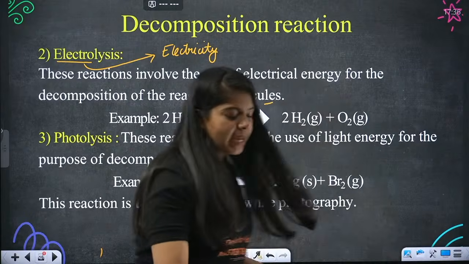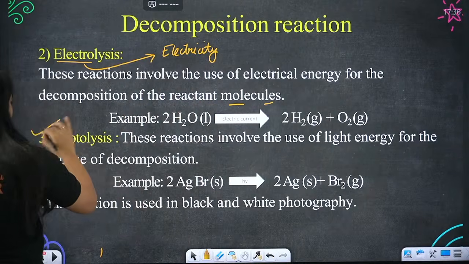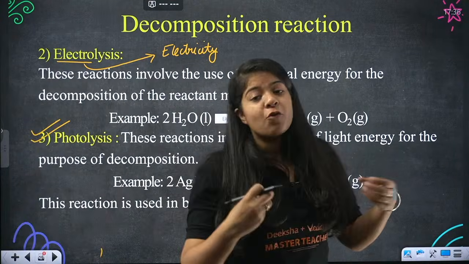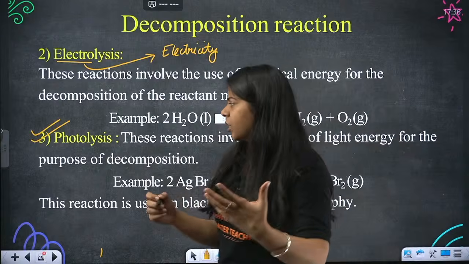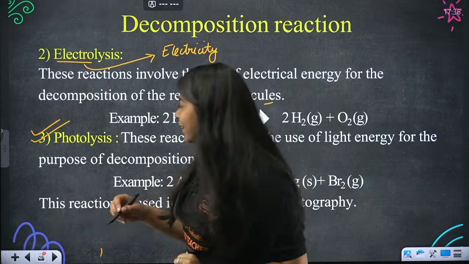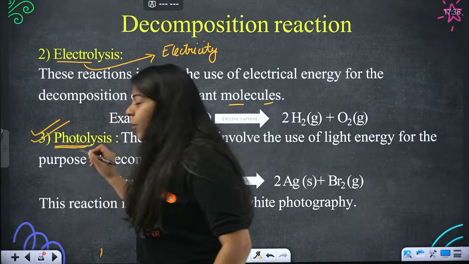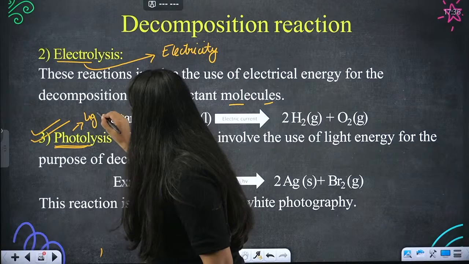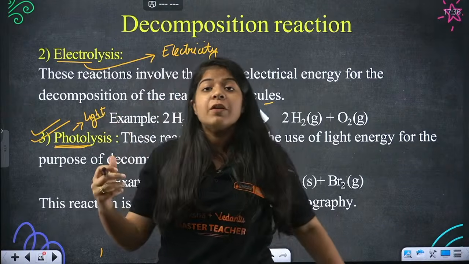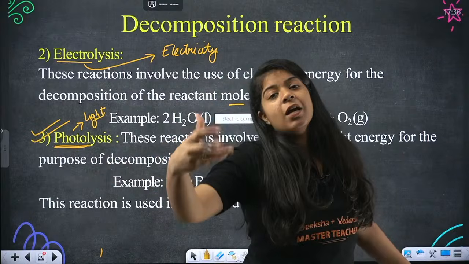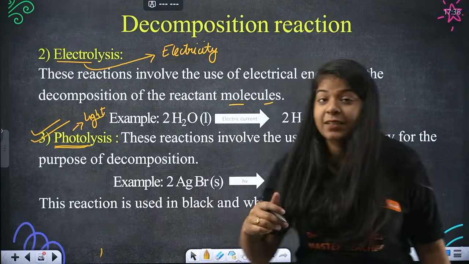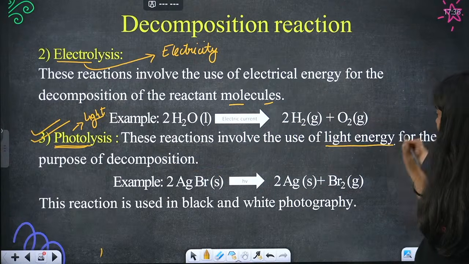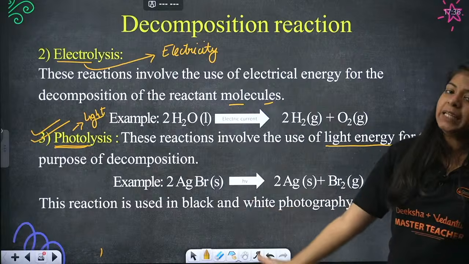Okay, next we have the last kind of decomposition, that is photolysis. Photo is something you will learn in more detail next year, not this year. You have learned light, right? So photo, we studied about light, photon, right? So from photo you consider that we are talking about light. Whenever we use light energy to break something, it is called photolysis. These reactions involve the use of light energy for the purpose of decomposition.